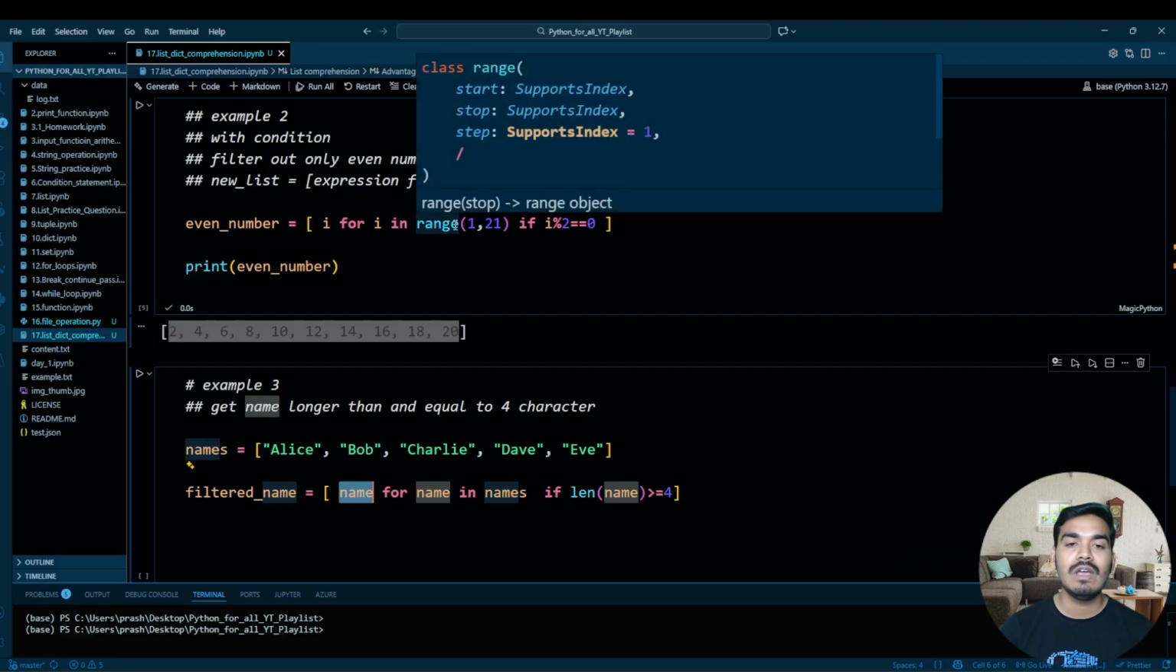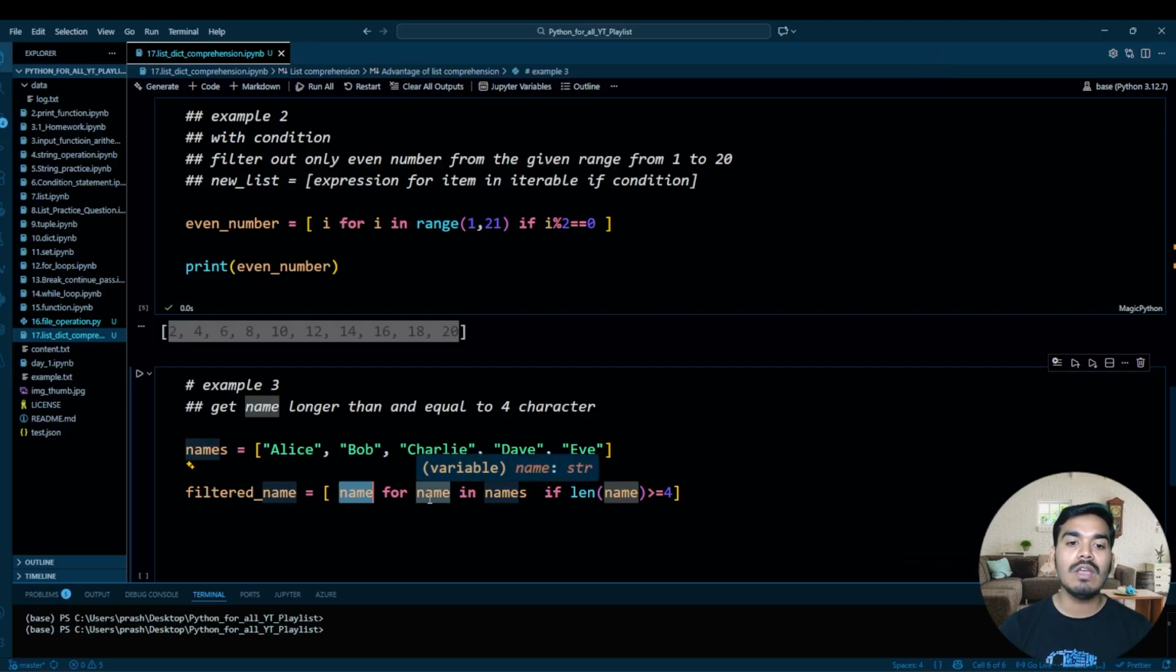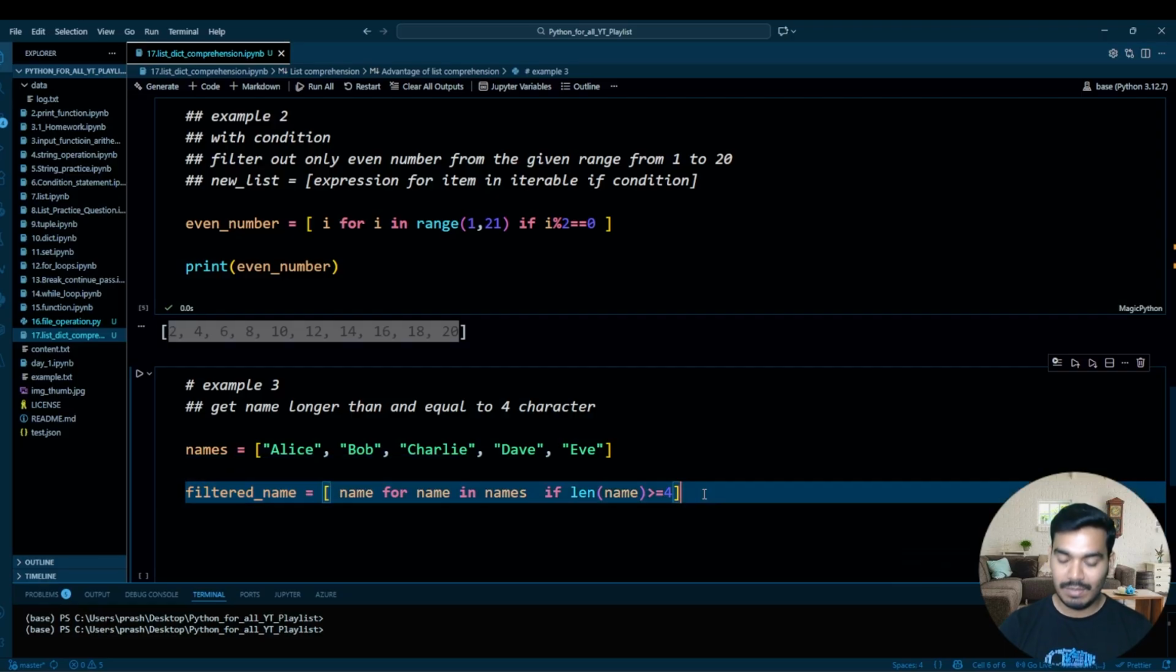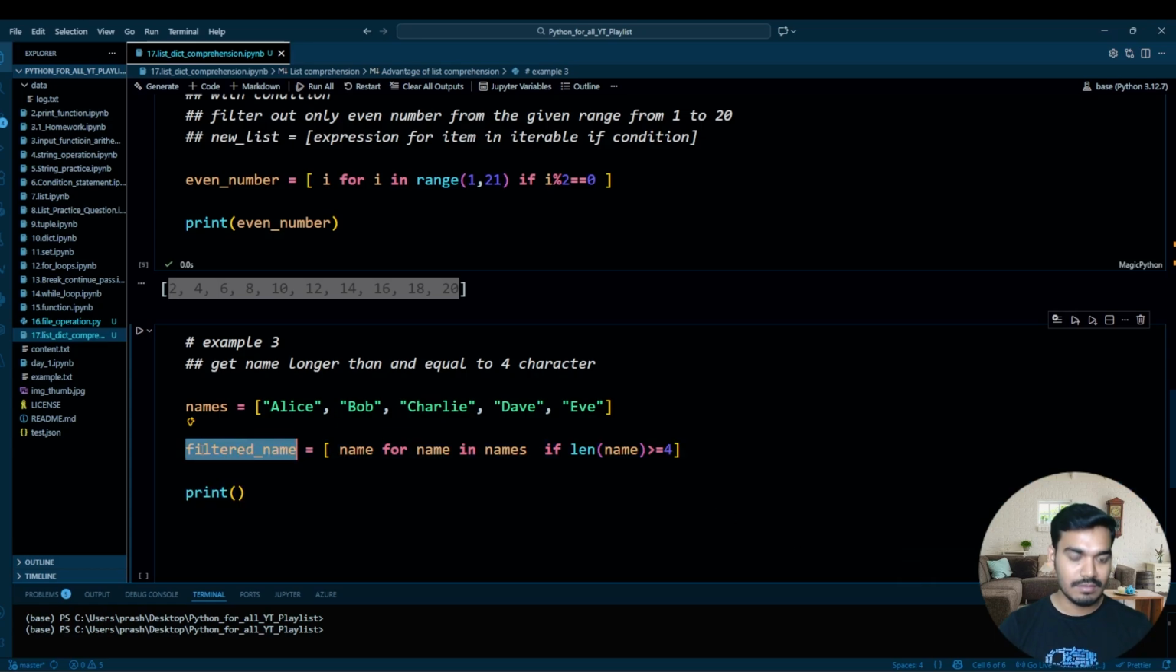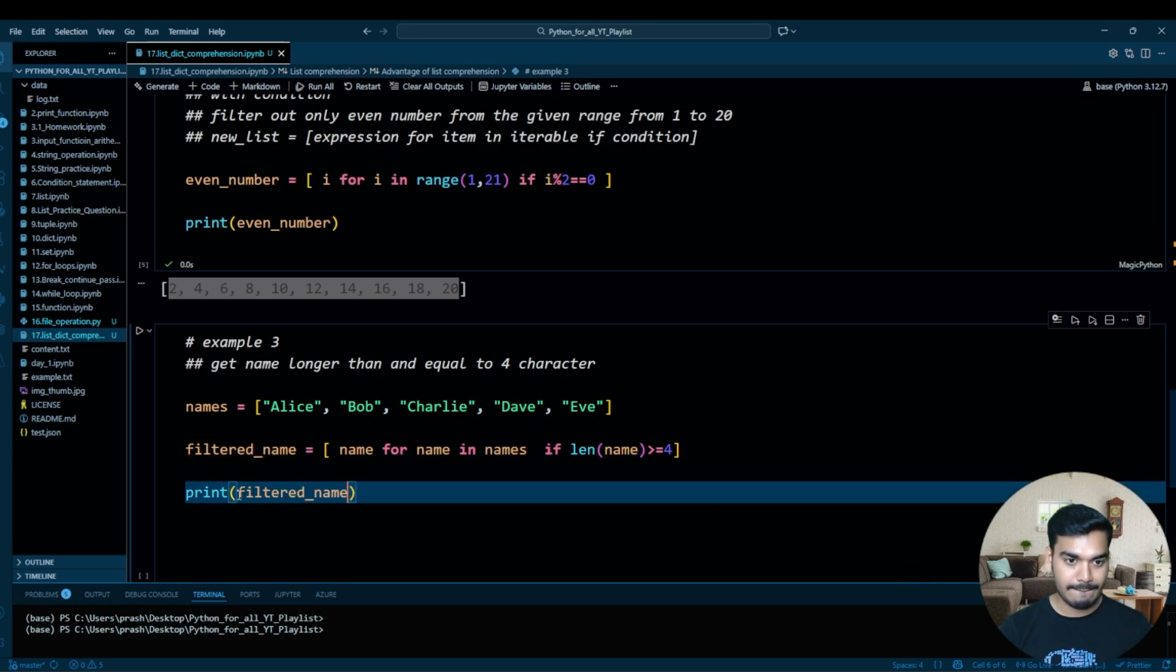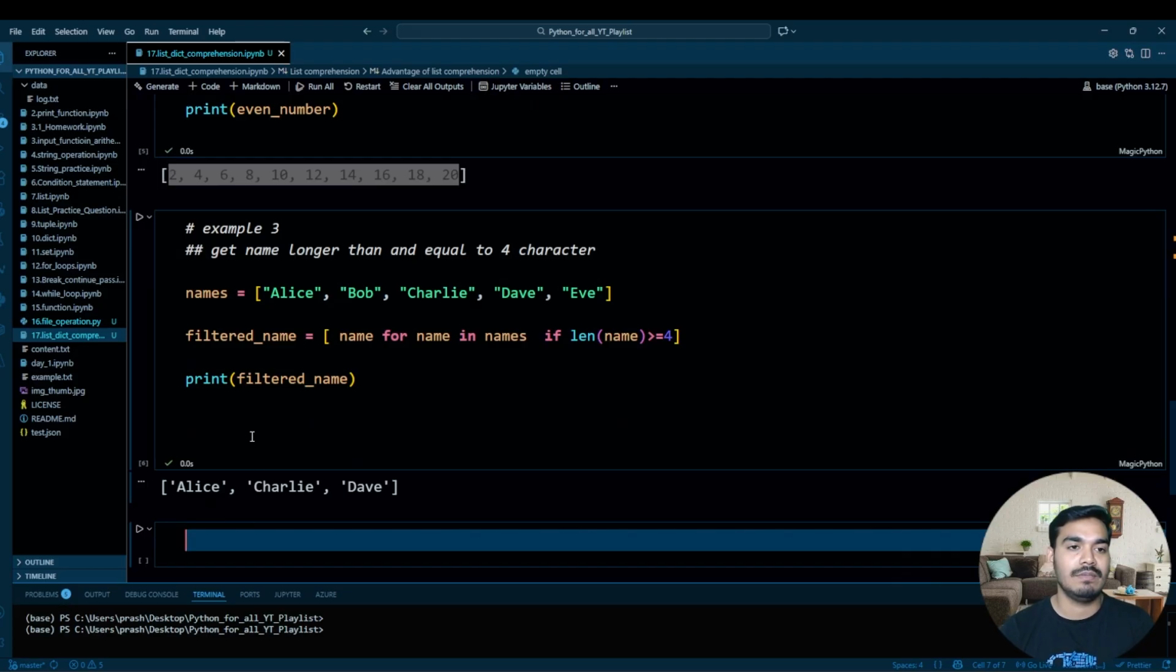For i in range of 1 to 21, over here for name in names. It will iterate and assign one name to this name variable at every iteration. Then it will go to this if condition and check whether the length of that name is greater than or equal to 4. If it is, then only append to this filtered name list. Perfect. Now print the filtered name, and you have 3 names over here. Perfect.